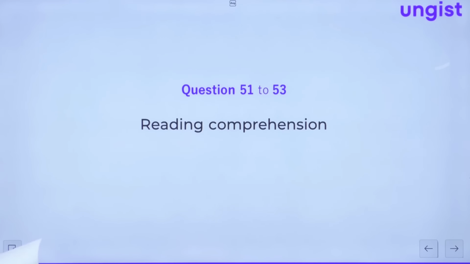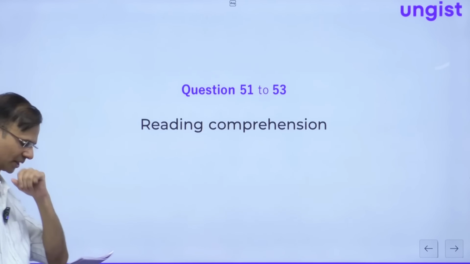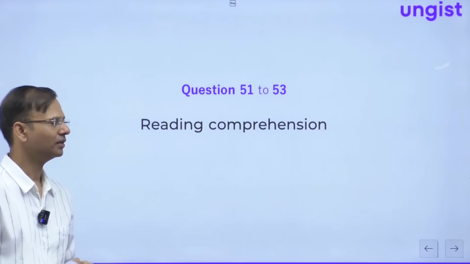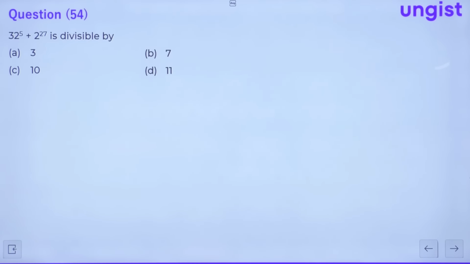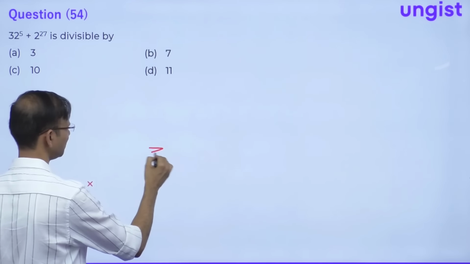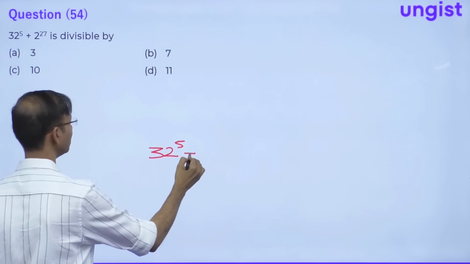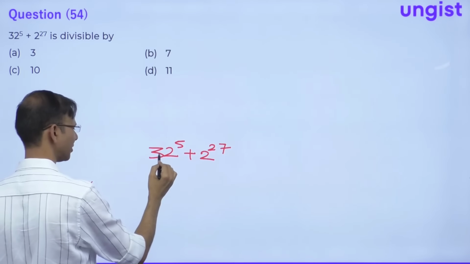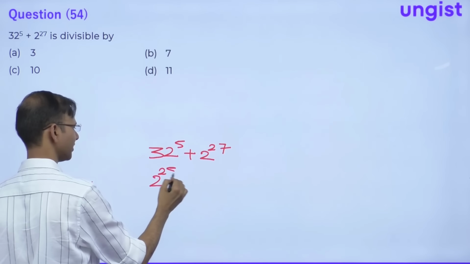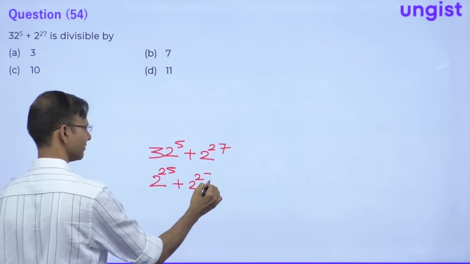Question number 51 to 53 is the reading comprehension question, guys. So again, let's move to question number 54. Question number 54 is saying 32 raised to the power something and 2 raised to the power something is divisible by what? 32 raised to the power 5 plus 2 raised to the power 27. See guys, this is 2 raised to the power 5 raised to the power 5, this is 2 raised to the power 25 plus 2 raised to the power 27.